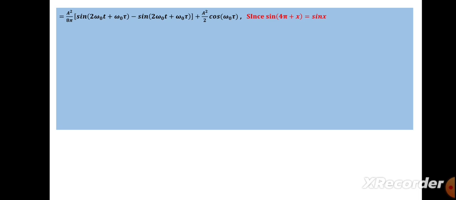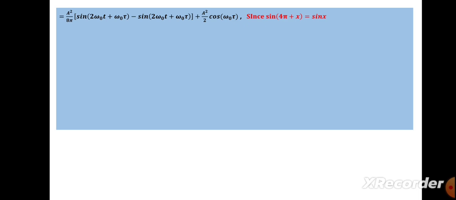Since we know sin(2 pi plus x) is equal to sin x, same thing, sin(4 pi plus x) is equal to sin x. Generally, sin(2n pi plus x) is equal to sin x, where n is any number.